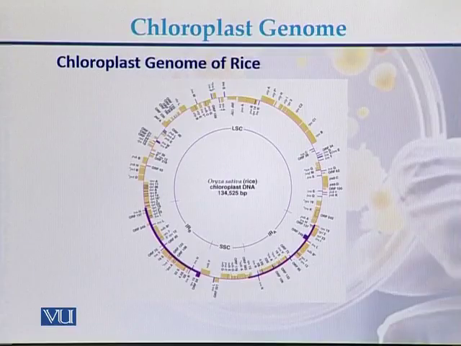This is a detailed view of the chloroplast genome of rice. Here we can see that all these genes are present in three different locations of the chloroplast genome of rice. These genes are present in the region called LSC, and these genes are present in the region called SSC, and here are the genes present in the inverted repeats, inverted repeat B and inverted repeat A. So this is the list of all those genes present on the chloroplast genome of rice.